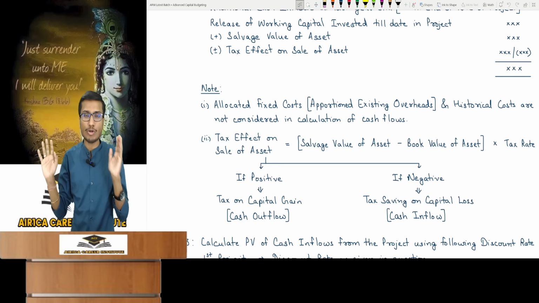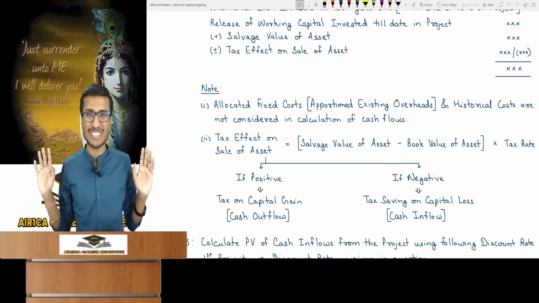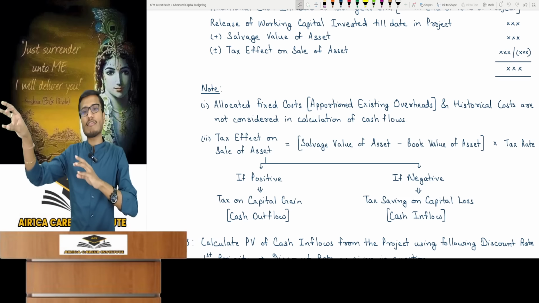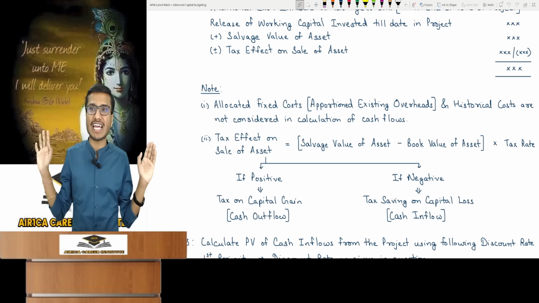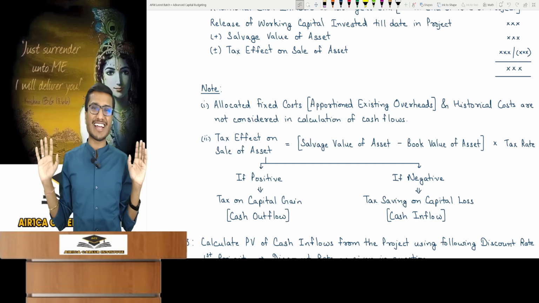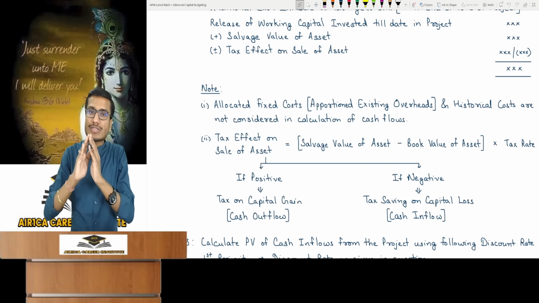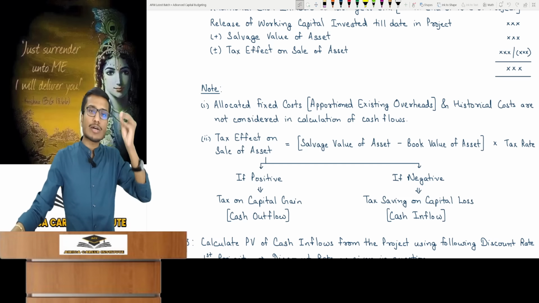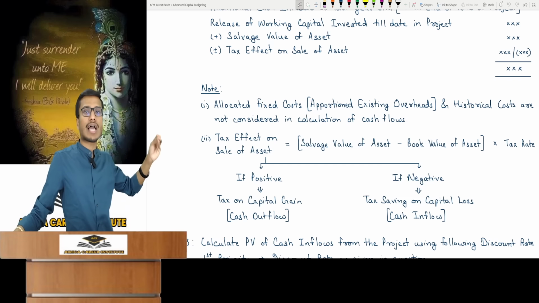The factory or the project didn't ask us to incur research cost on them. Suppose my neighbor also set up a factory there but without research. So he will also get the same cash flows. Understood the point? So it has no role there at all. The historical sunk costs are of no use. What's past is past. It has already gone.